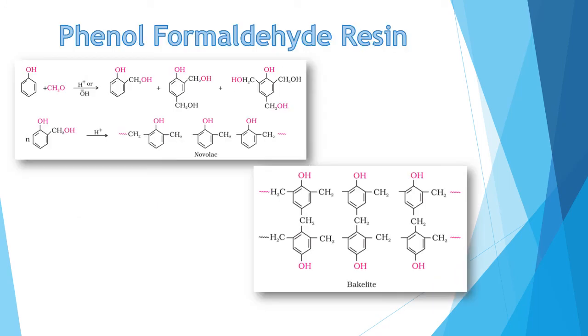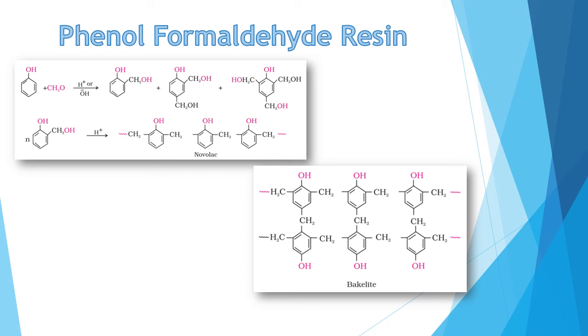Next, phenol formaldehyde resin, which is also an important type of resin because it is formed in the presence of formaldehyde. You can see phenol formaldehyde resin is known as bakelite, made from phenol and formaldehyde, that is HCHO, which you can also write as CH2O. You will first obtain a novolac in the presence of an acid catalyst through an addition reaction. This is simple. Now what will you name this? Orthohydroxymethyl phenol. Or you can try it by yourself.